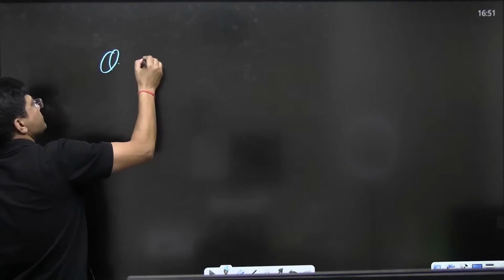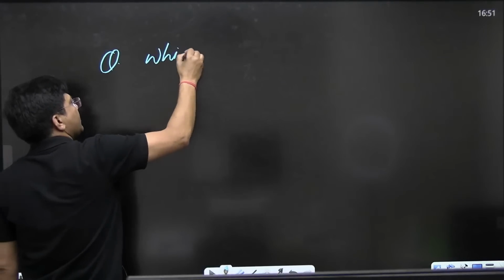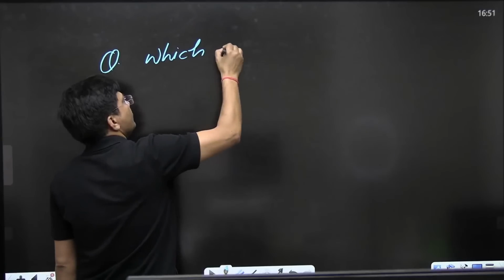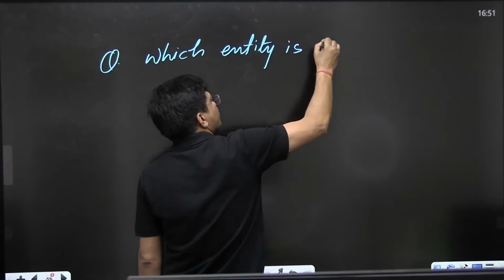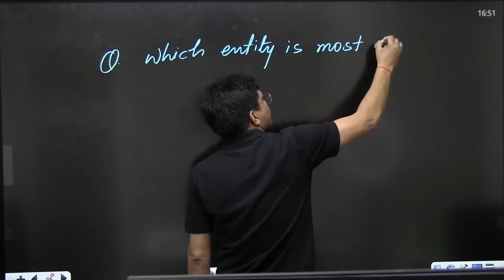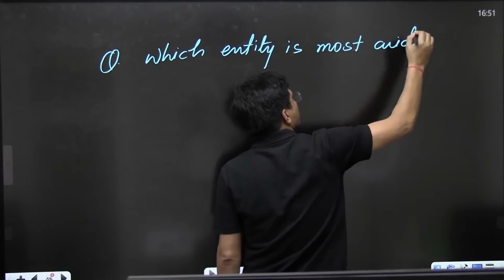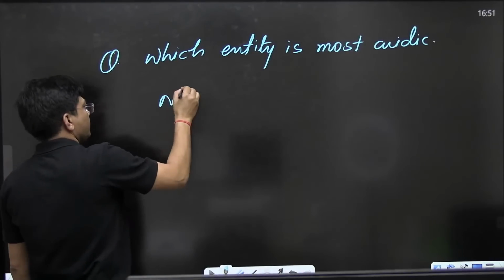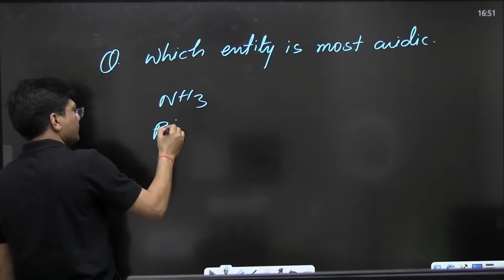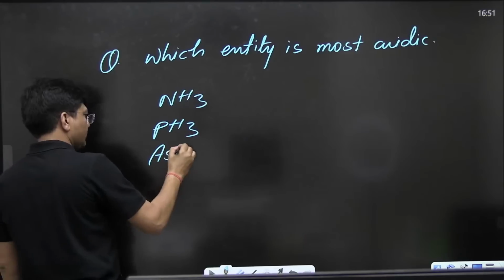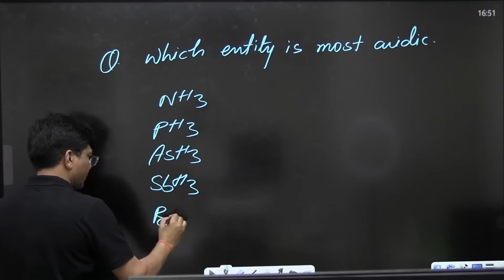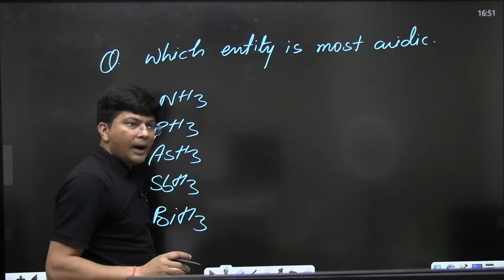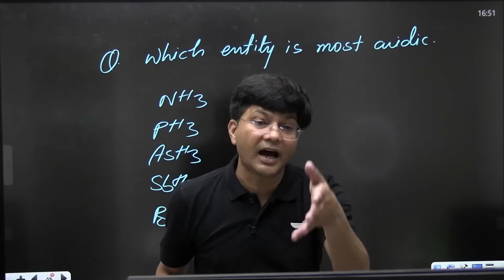Last 1 minute. Question is, which entity is most acidic? Ammonia, phosphine, AsH3, SbH3, BiH3. I do not have that much time to ask you the question, because time is running very fast.